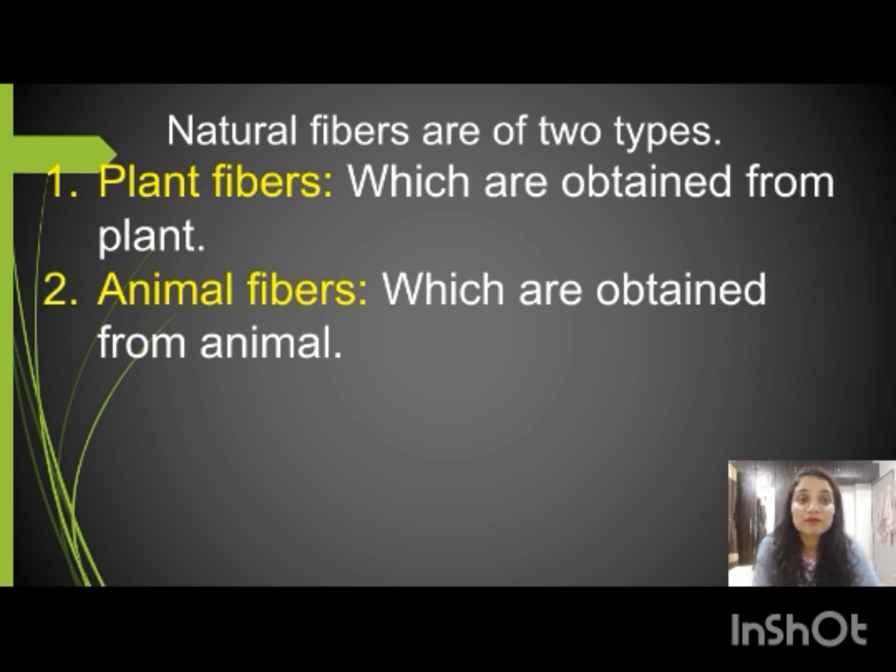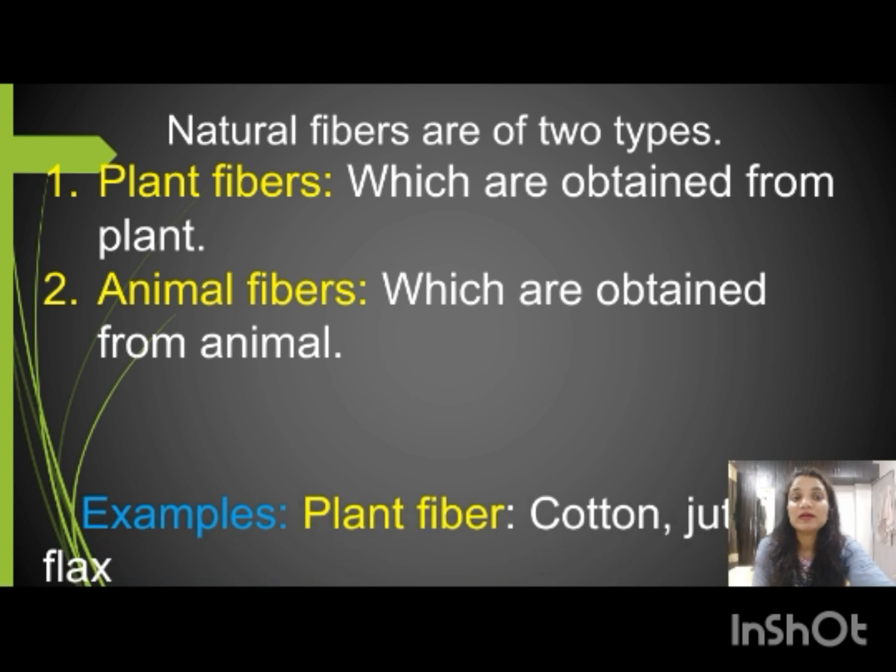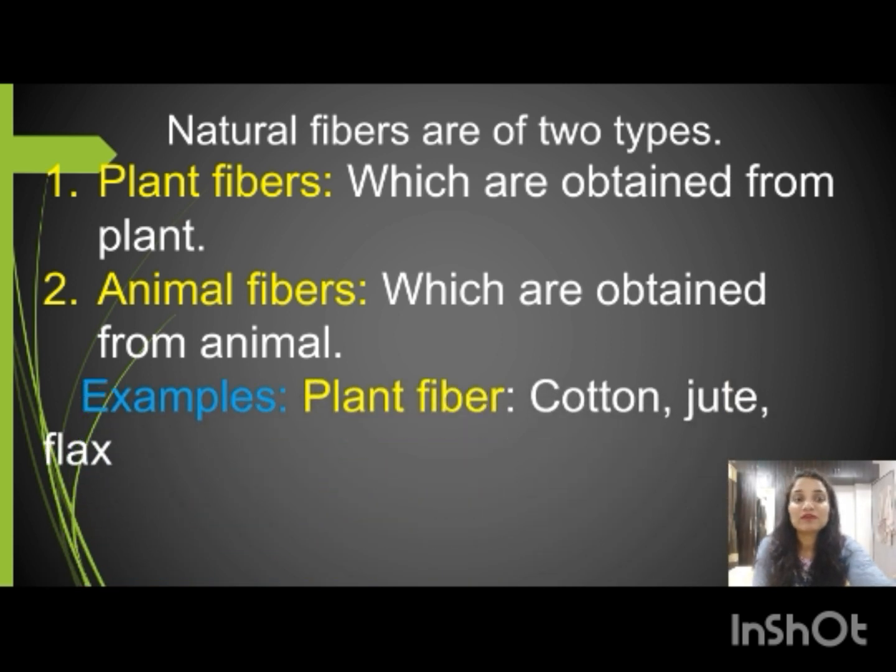What is the meaning of plant fiber? It is obtained from plants. As we have seen in the examples, cotton, jute and flax are fibers obtained from plants. And as I said, wool and silk are fibers obtained from animals. That's why they are called animal fiber. So the examples of plant fiber are cotton, jute and flax, and of animal fiber, wool and silk.